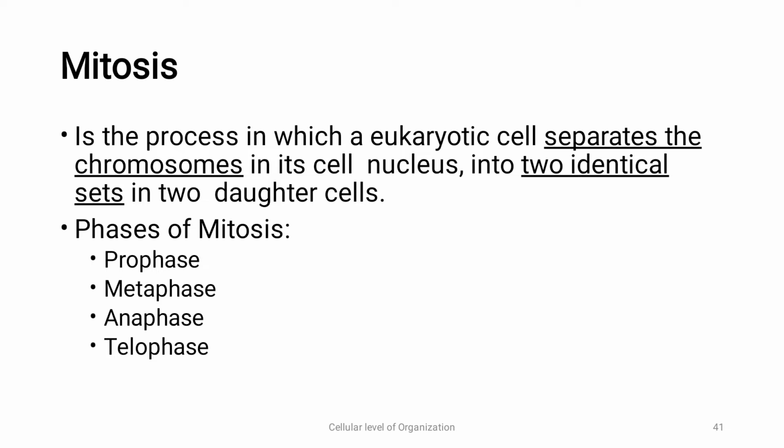So now we'll see the first phase of cell division, that is mitosis. So what is mitosis? It is a process in eukaryotic cells that separates the chromosomes in its cell nucleus into two identical sets in two daughter cells. So there are four phases in mitosis: prophase, metaphase, then we have anaphase, followed by telophase.